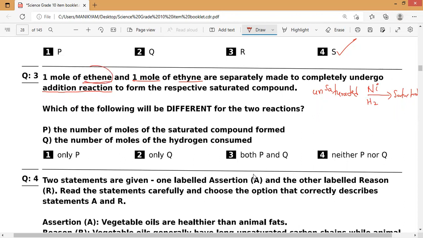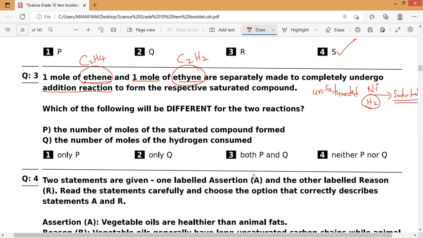1 mole of ethene and 1 mole of ethane. The ethene formula, as we all know, is C2H4. Ethane formula is C2H2. So both are unsaturated only. By passing hydrogen gas under the catalyst nickel, we will convert them into saturated compounds. Now they are asking which of the following will be different for these two reactions.